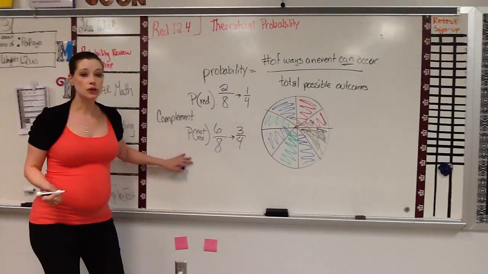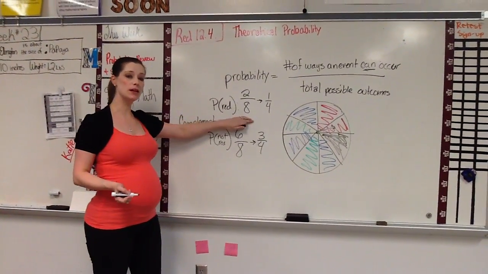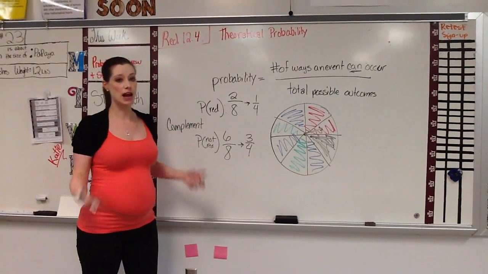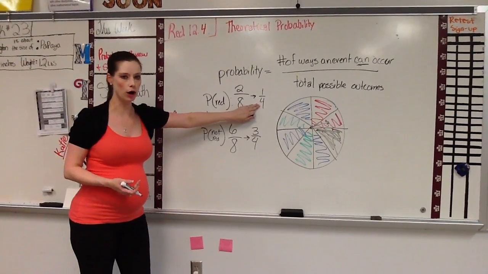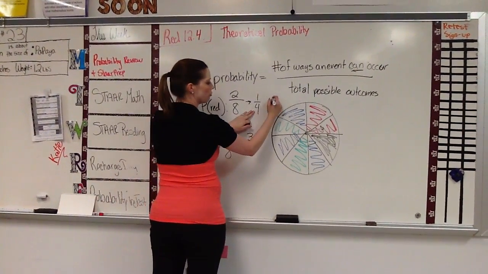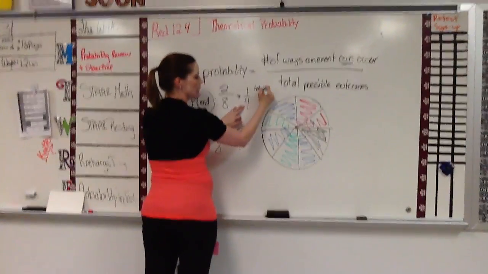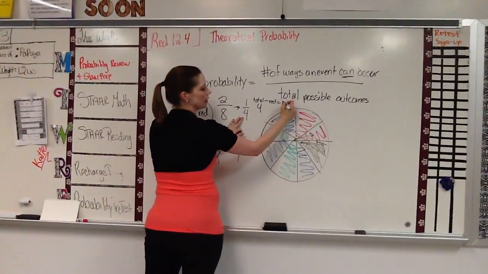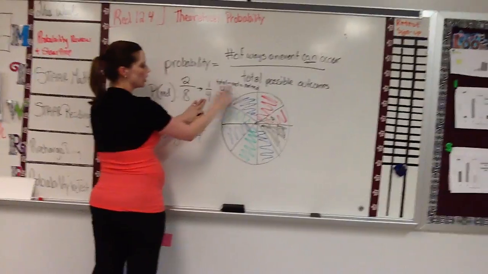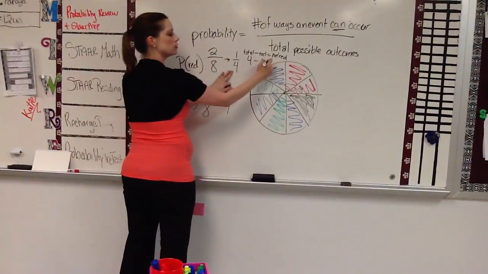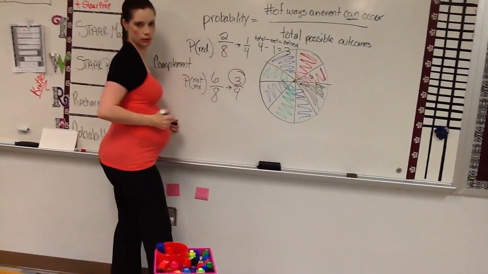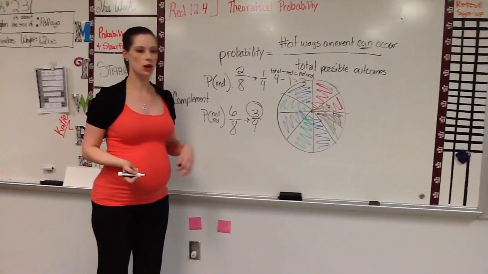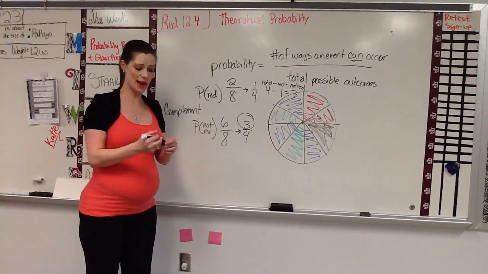If you don't have a picture that you can count and you're just given the probability, say it said the probability of red is 1/4. What's the probability of it not being red? Well, you know the total is 4. The total minus the number that is red equals the not red. So if there's 1 red, not red would be 3, which is what we got here. So you just do a simple subtraction problem from your total to find your complement if you don't have a picture. If you have a picture, just count.